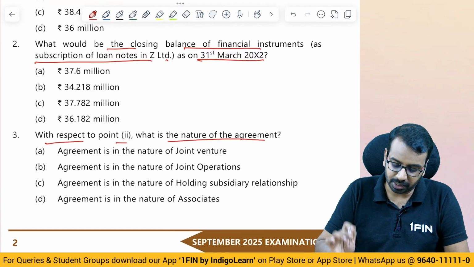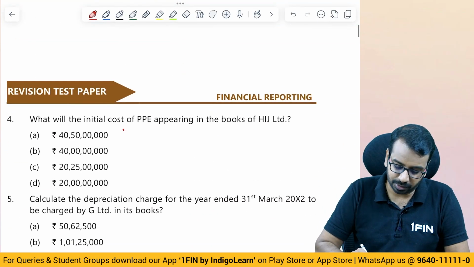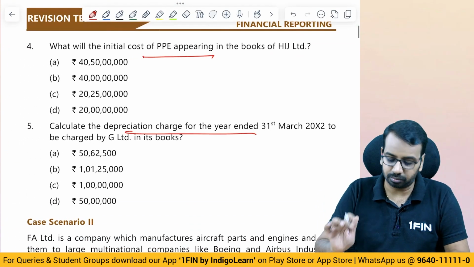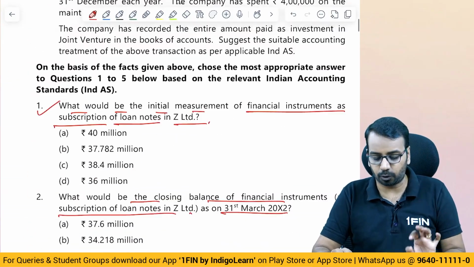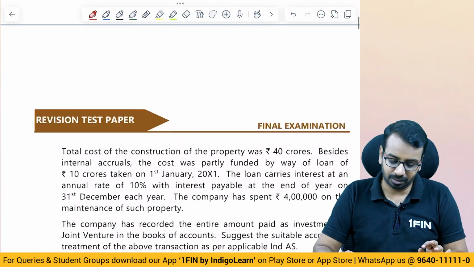With respect to point 2, what is the nature of the agreement? What will be the initial cost of PPE and depreciation charge? Okay, so these are the 5 questions. So largely we will focus on that only when we are doing the case.